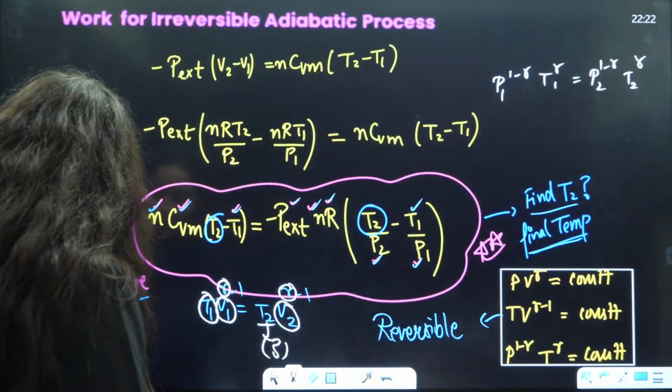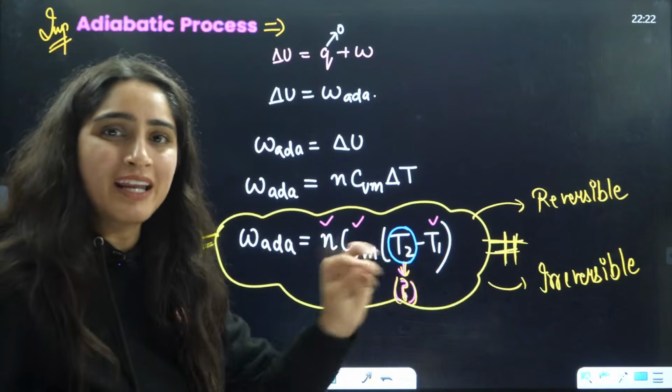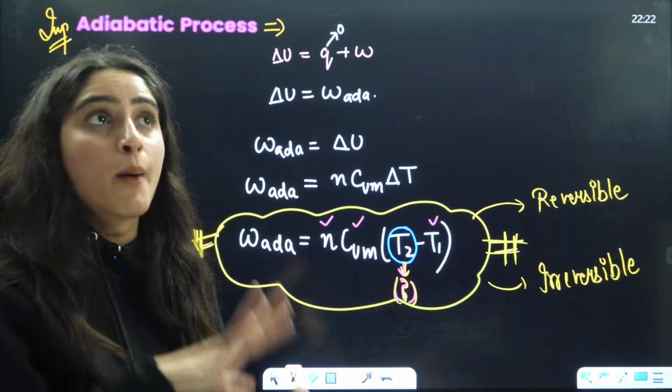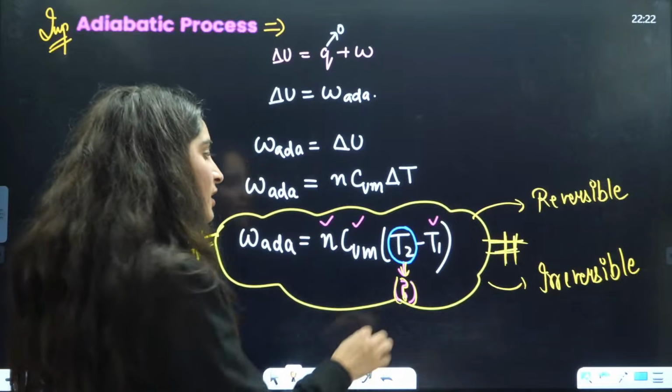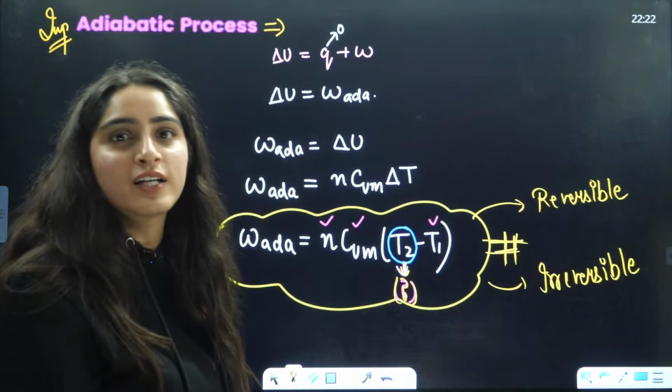Adiabatic process, guys. Again, I am telling you, adiabatic process. This is the formula of work done, right? Very rarely they will ask you the work done. But to answer the work done, they will not give you the value of T2. You will see the question, never will they give you the value of T2.